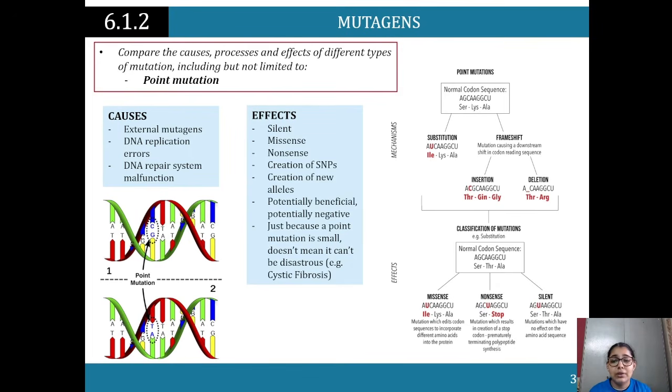So with mutagens covered, now we look at the causes, processes, and effects of the different types of mutations, including but not limited to point mutation. So the causes, as we discussed: external mutagens, DNA replication errors.